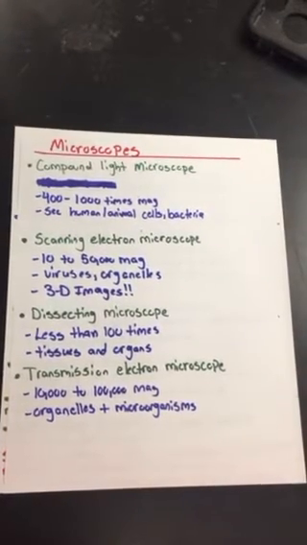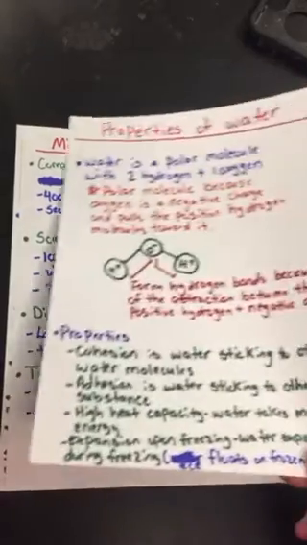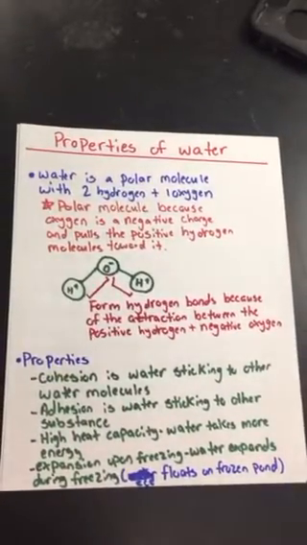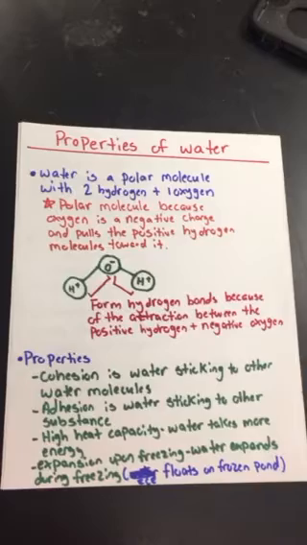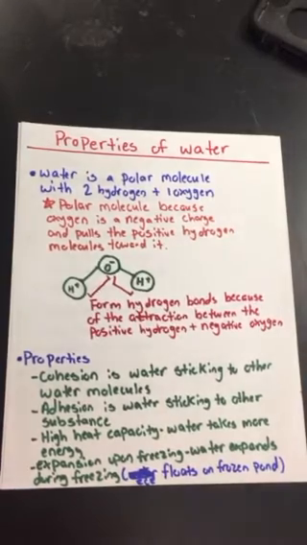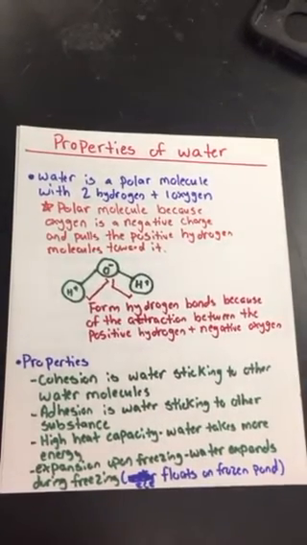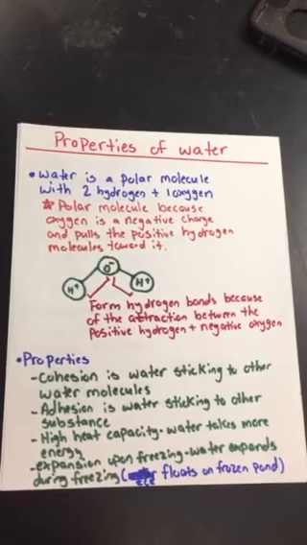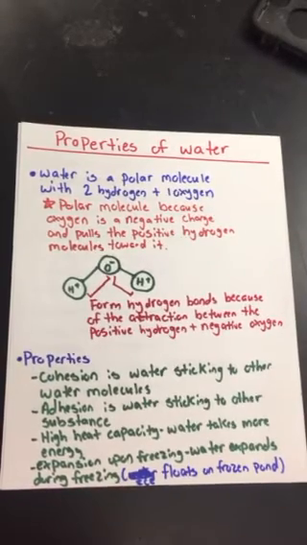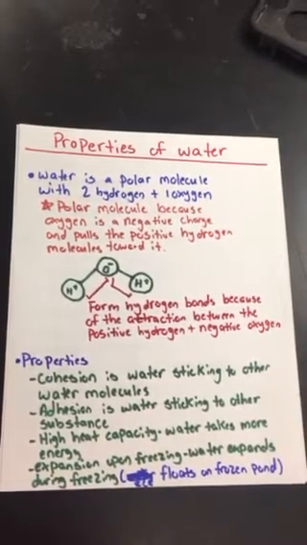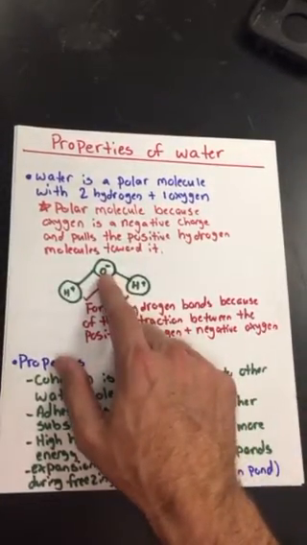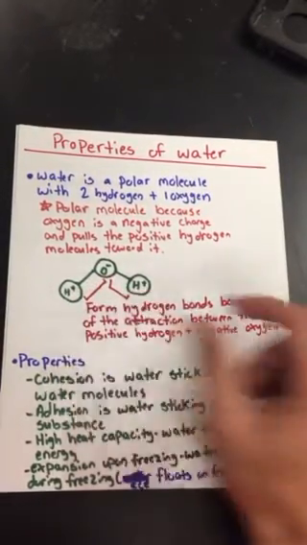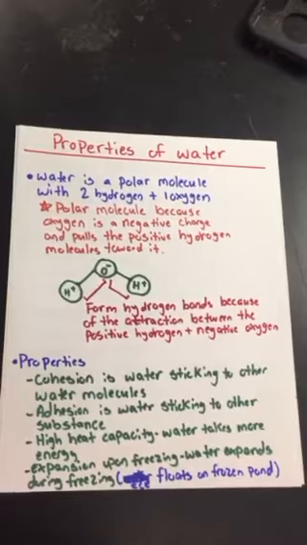Finally, we're moving on to water and the carbon cycle. All right, properties of water. Remember, water is a polar molecule with 2 hydrogen and 1 oxygen, H2O. It's a polar molecule because the oxygen has a negative charge and pulls the positive hydrogen molecules towards it. That's why it's a polar molecule.